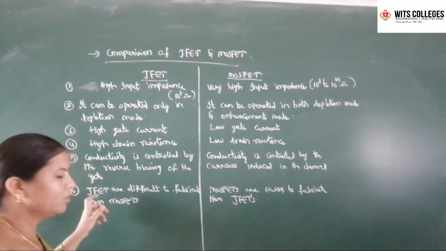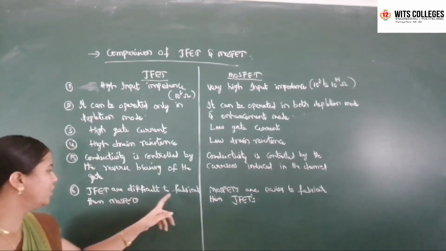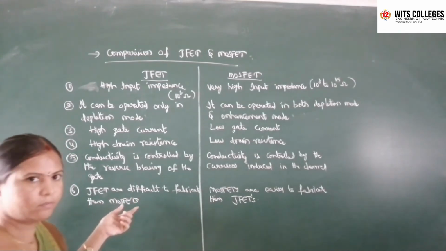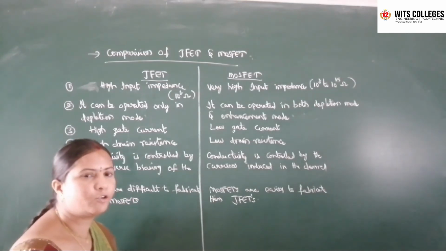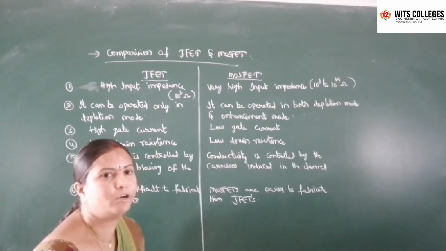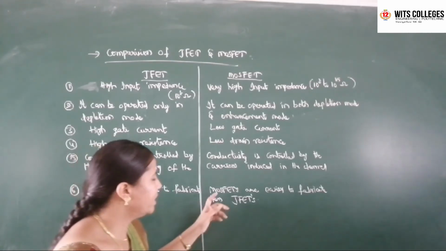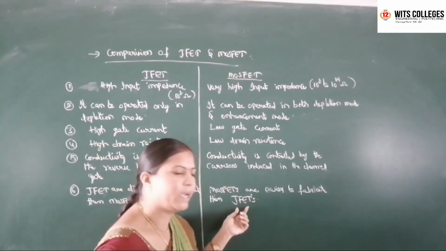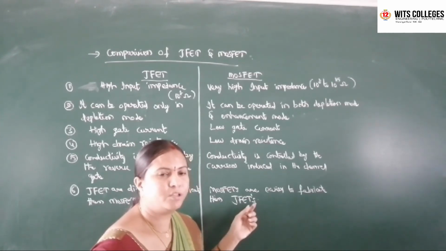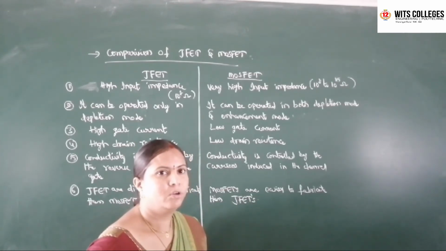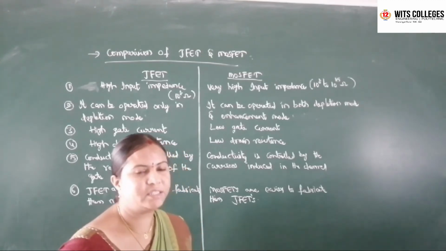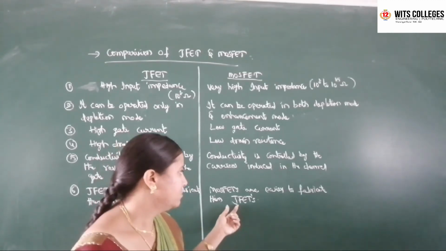Okay. And coming to the last point, JFETs are difficult to fabricate compared to MOSFETs. JFETs are difficult to fabricate in ICs compared to the MOSFETs. So MOSFETs are much easier to fabricate than JFETs. MOSFETs are the most commonly used devices that can be fabricated in ICs.